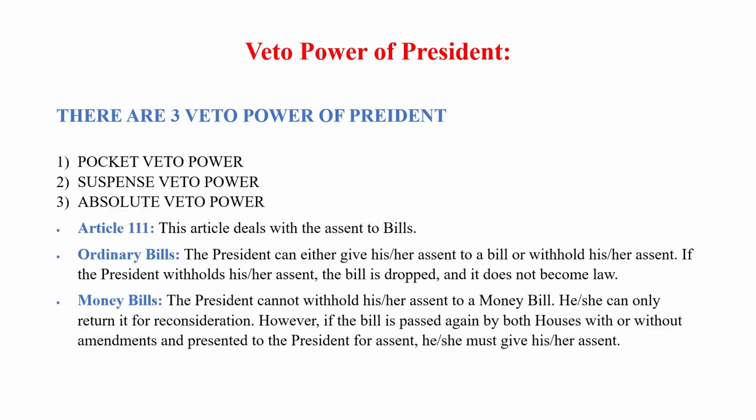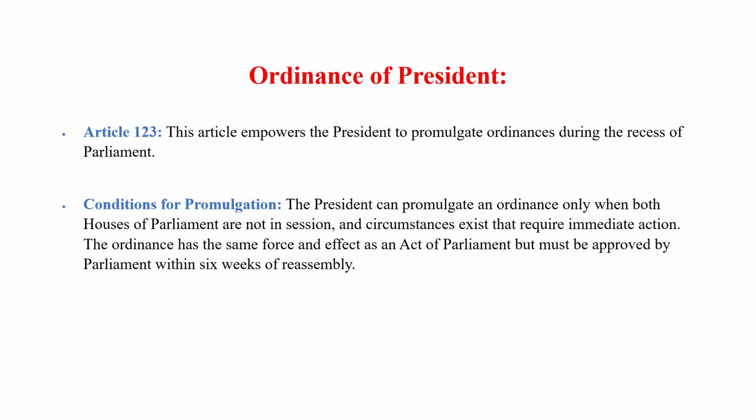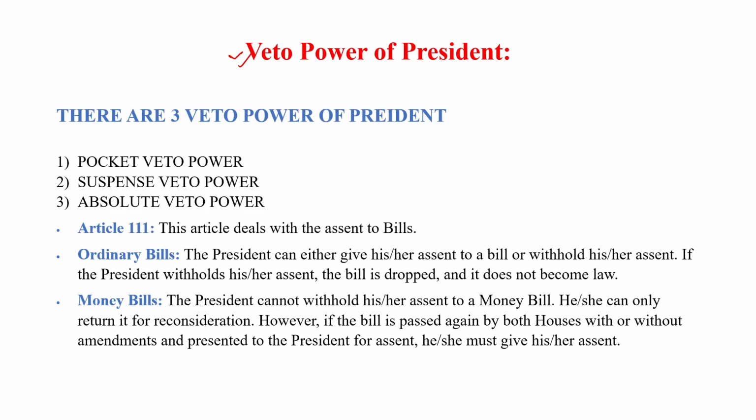Next is the veto power of the president. Okay, what are the veto powers? Article 111 explains the veto power of the president. Veto power means to assent to the bill, or to give permission regarding the bill.